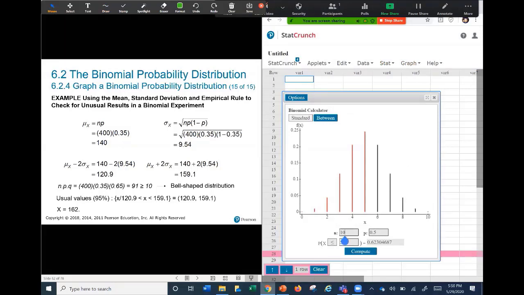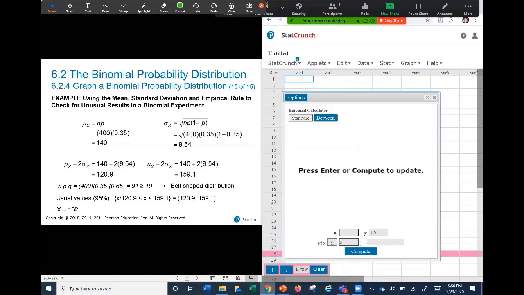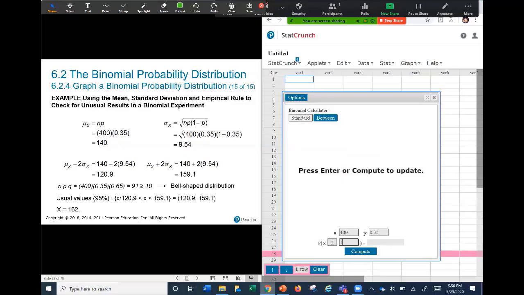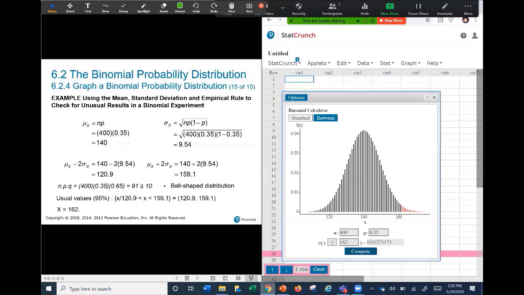Suppose that my sample size here is 400 and the probability of success is 35%. I want to find the probability of obtaining one sample such that the number of successes in this sample is at least 162. That is the probability. The probability is actually very small. This probability is 0.013. If you transform this into a percentage, it is 1.3%. Actually, it is less than 5%. It is located in this region.